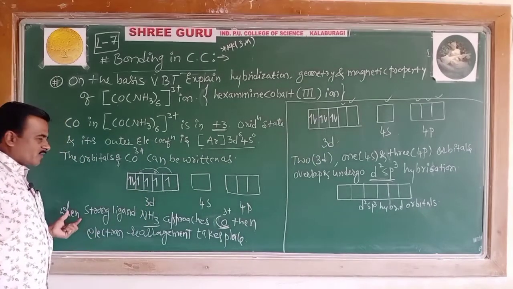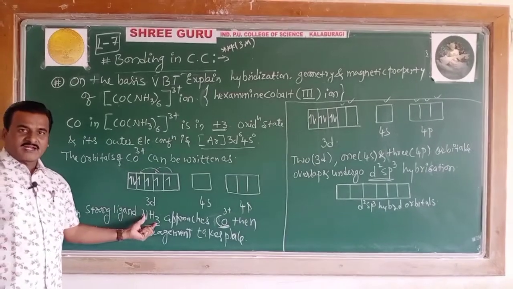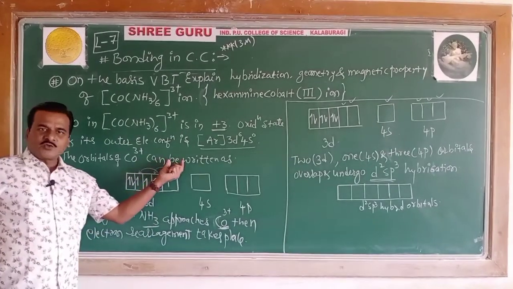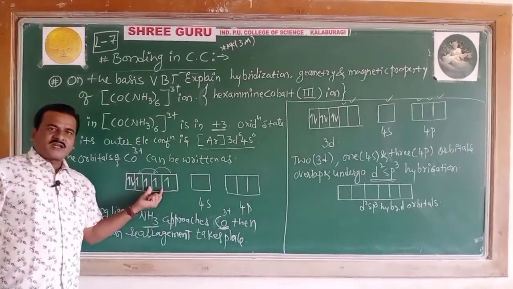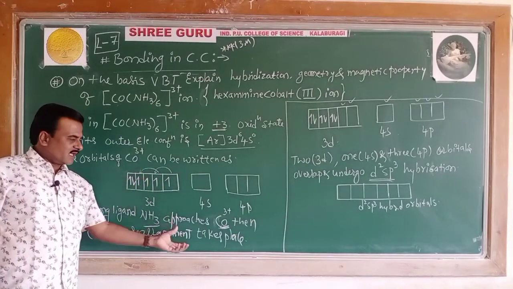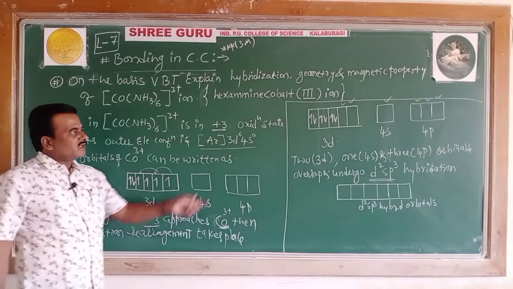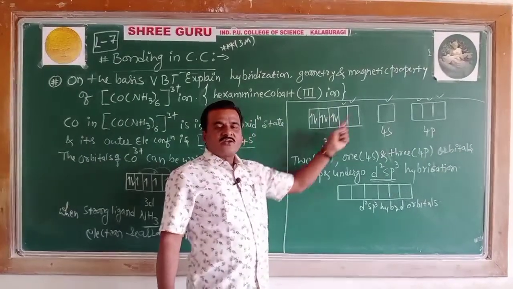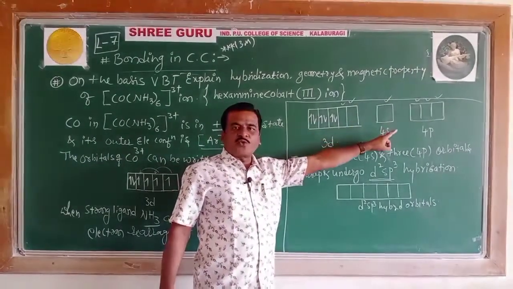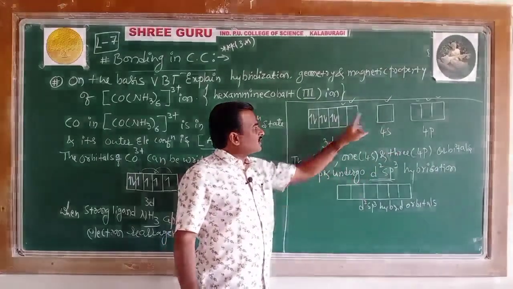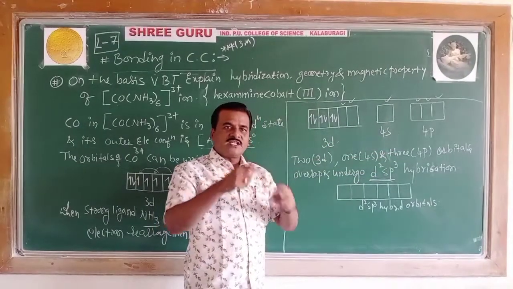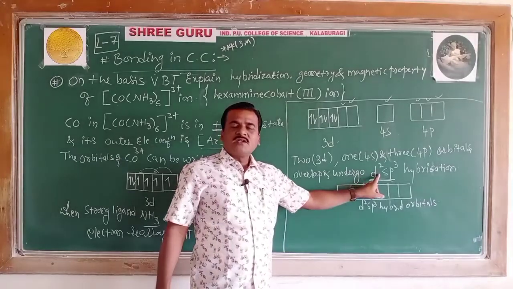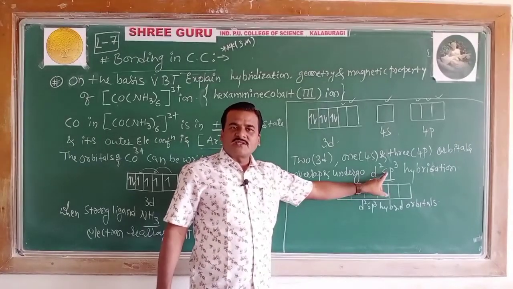Here, what happens when the strong amine ligand approaches the Co3+ ion? The unpaired electrons will be forced to pair up. The electronic rearrangement takes place, giving you two vacant 3d orbitals, one 4s and three 4p orbitals, and all these overlap with each other and undergo d2sp3 hybridization.